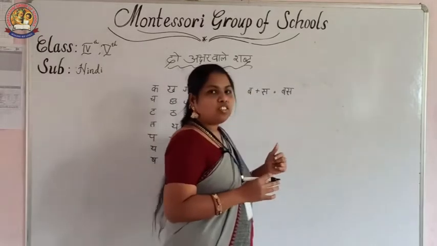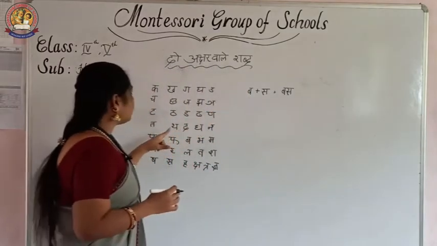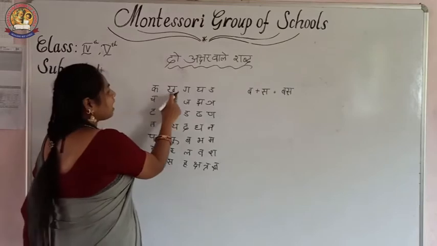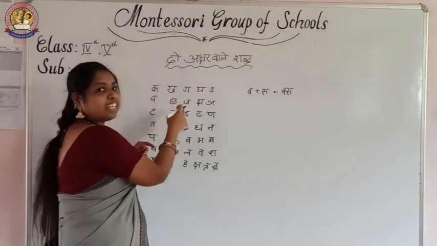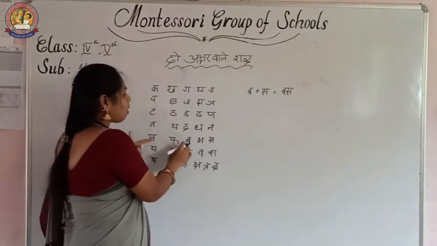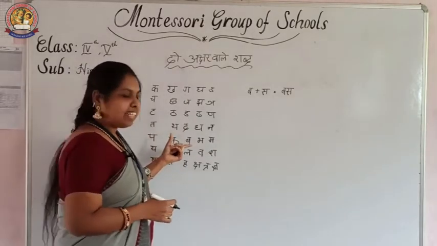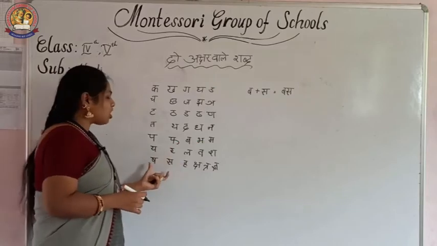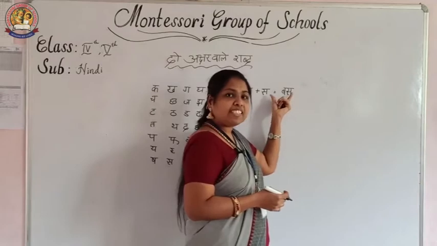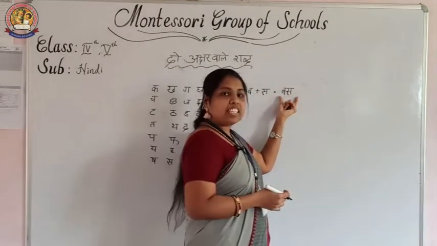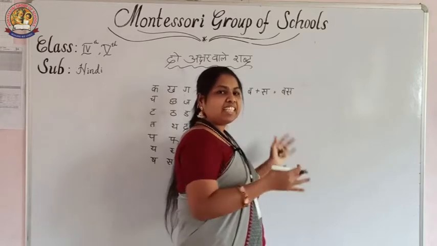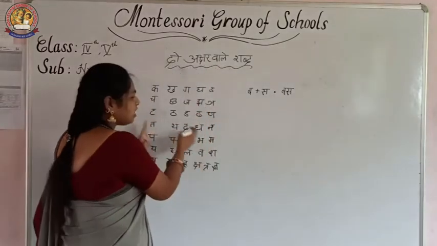Very easy word, no? See how I formed it. First I selected the letters Ka, Kha, Ga, Gha, Nga, Cha, Chha, Ja, Jha, Nya. Then in Pa varg I saw Pa, Pha, Ba, and there is the Ba. Then Ya, Ra, La, Va, Sha, Sha, Sa, Ha is there. In that I selected Sa. Then when I mixed them together, it forms a word. Ba, Sa, bas. Like that we can write so many words by choosing these letters.